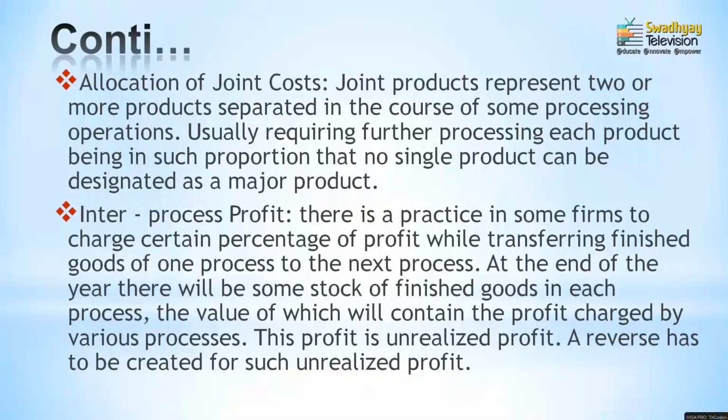What is joint cost? Allocation of joint cost. Now, in some manufacturing units, the manufacturer or producer manufactures products jointly. That means they are manufacturing two or more products jointly, but their cost has been incurred jointly. Now, how is the cost identified for each particular process or each particular product?